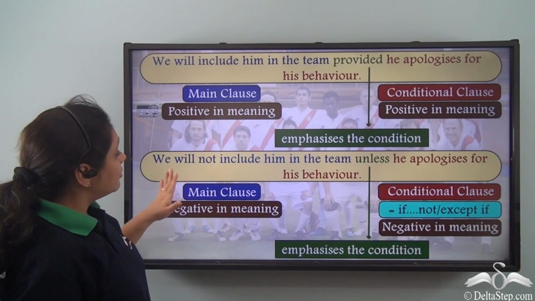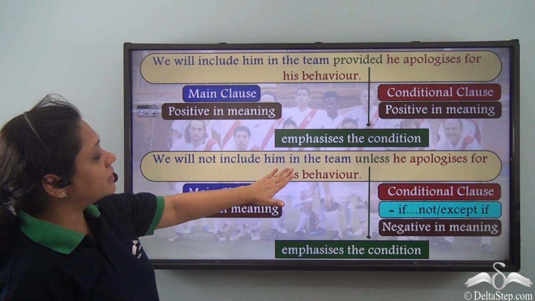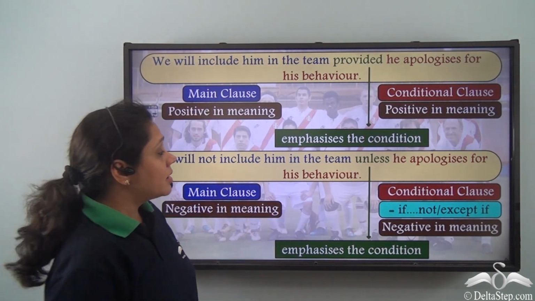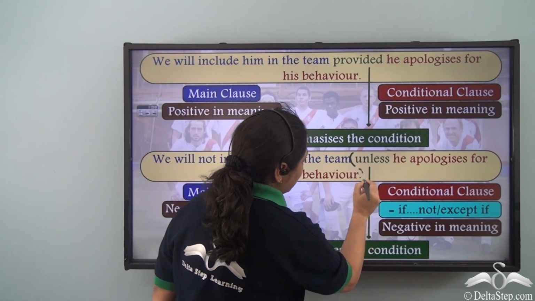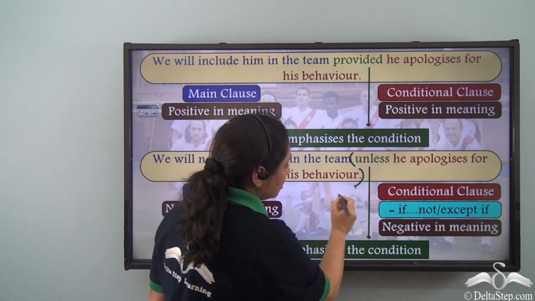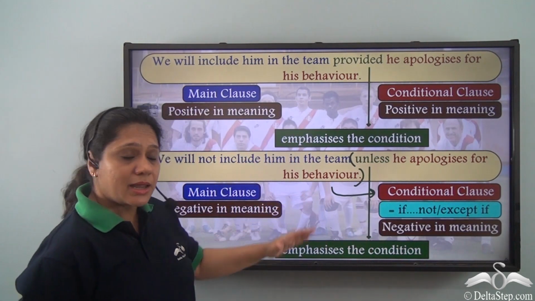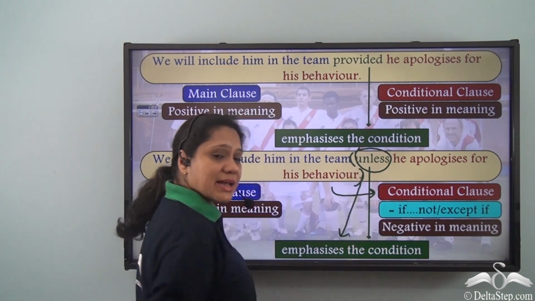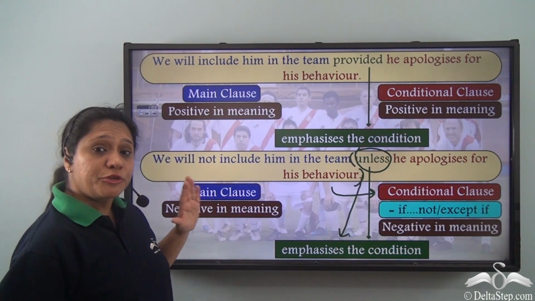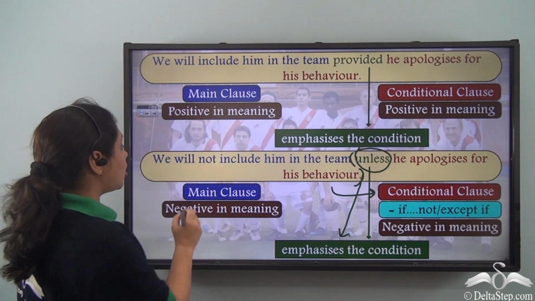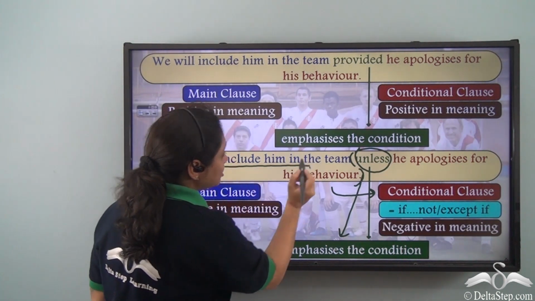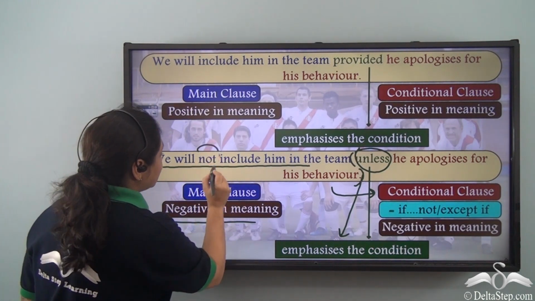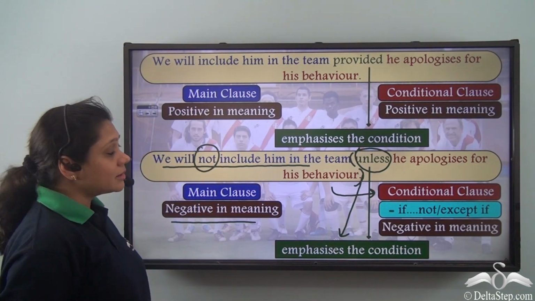When we say we will not include him in the team unless he apologizes for his behavior, unless he apologizes for his behavior is the conditional clause which is beginning with unless. Now, unless is emphasizing the condition. If you notice carefully, the main clause, we will not include him in the team, is negative in meaning. It has the word not included in it.